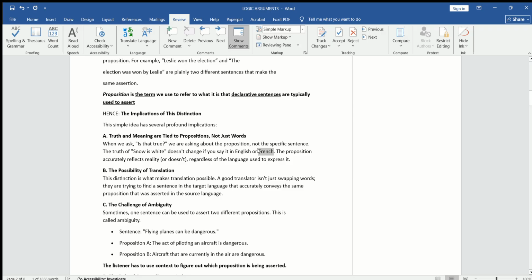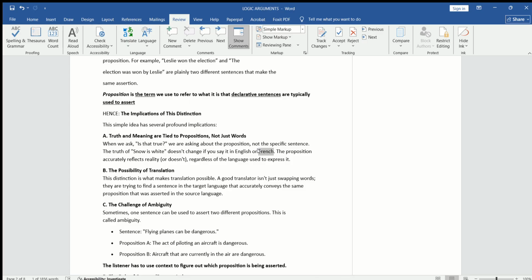The words can be changed from English to French, French to Arabic, Arabic to Urdu. For example, snow is white. मैं यहाँ कहता हूँ कि बर्फ़ का रंग जो है वो सफ़ेद होता है, so English to Urdu, Urdu to English, the claim remains the same. Here we can say that the words can be changed, the structures of the words can be changed, the arrangement of the words can be changed, but the main claim remains the same.